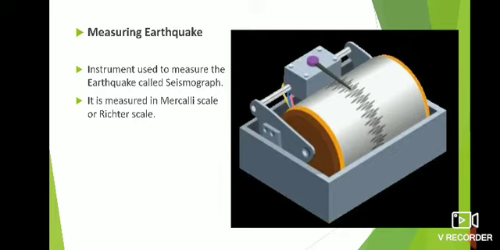Okay, there you can see the picture of the seismograph. There you can see the yellow rolling part, and on that rolling part there is a white sheet, and there you can see a black pen.